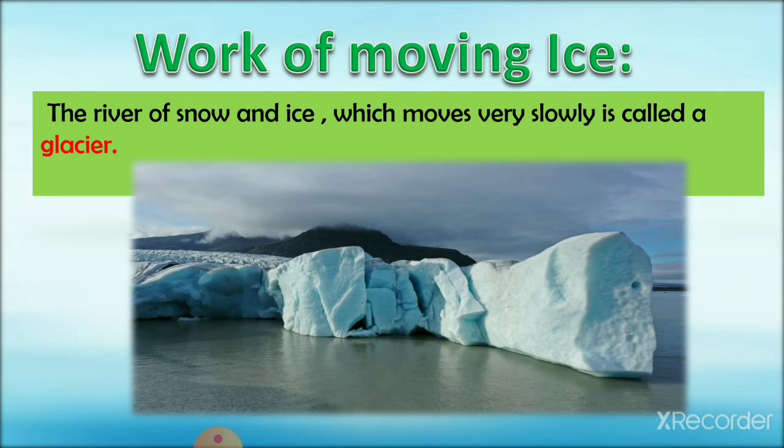Glaciers. The river of snow and ice which moves very slowly is called a glacier, right? So you can say it is a frozen river. A river which is of snow and ice, and due to the freezing of the water, the movement is very slow, and hence it is known as glacier.